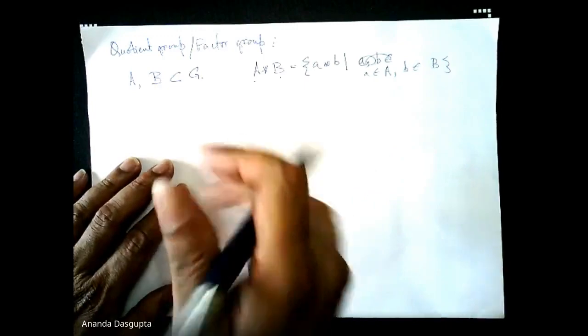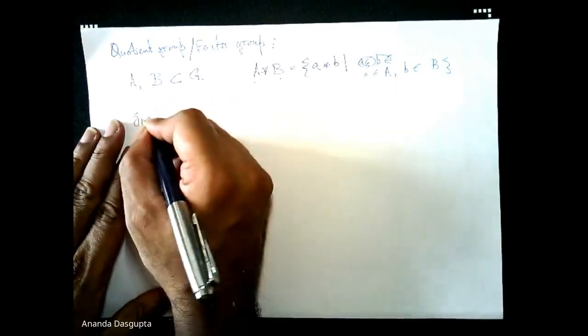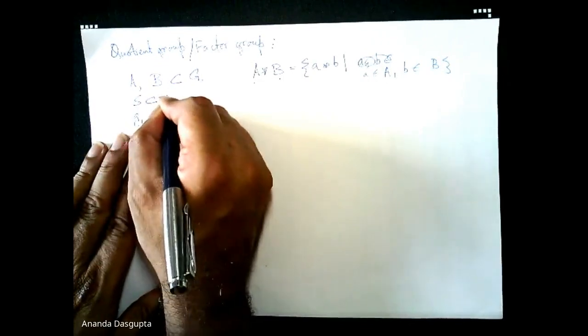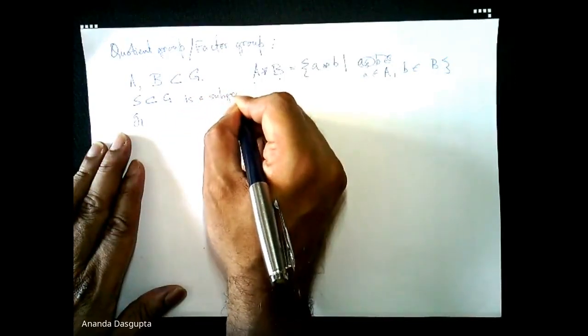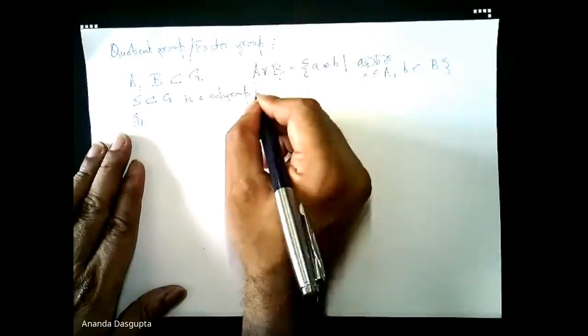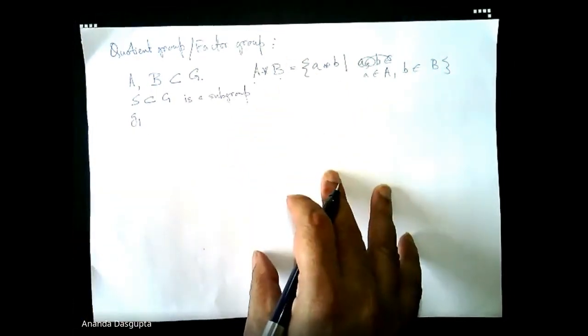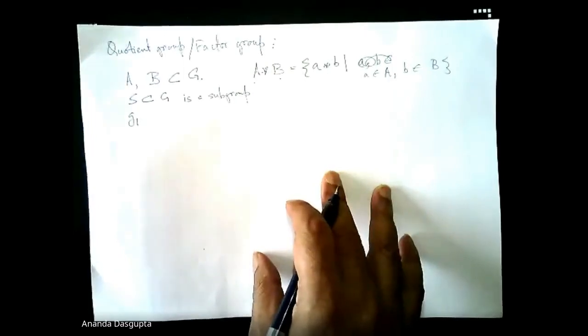For example, if I take two cosets specifically, say S is a subset of G which is a subgroup. Unfortunately, as far as I am aware, there is no universal notation for a subgroup. Sometimes some books just use a subset notation to stand for a subgroup.